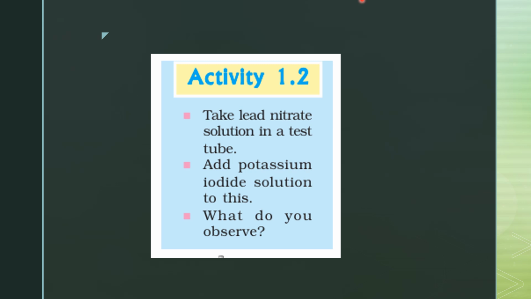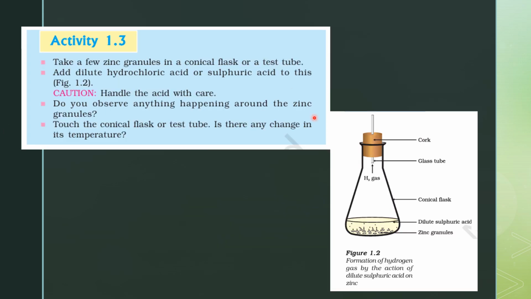Fine. As we will study in the further lectures, this is actually a double displacement reaction. When we study the types of reaction, we will come across this reaction later, right? But right now you can understand that initially lead nitrate was there, potassium iodide was there, and now you get a new substance that is lead iodide. So this is actually an example of a chemical reaction. Now let's see the third activity.